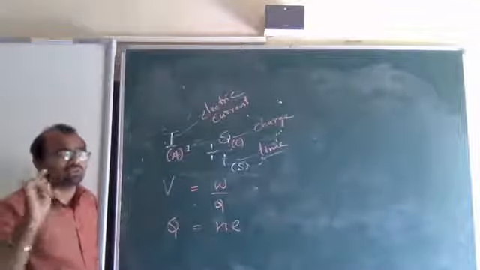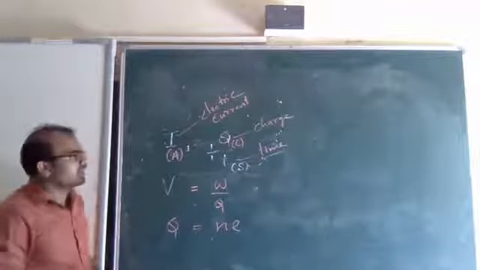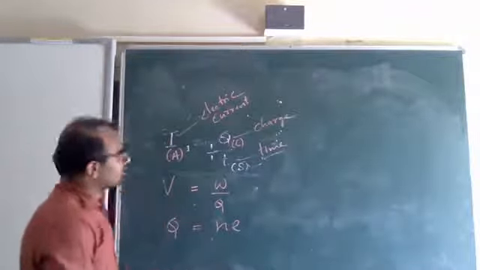Whatever I am telling, you have to concentrate on my words. So for your purpose, I will write the definition here.